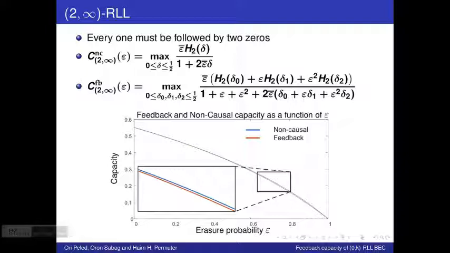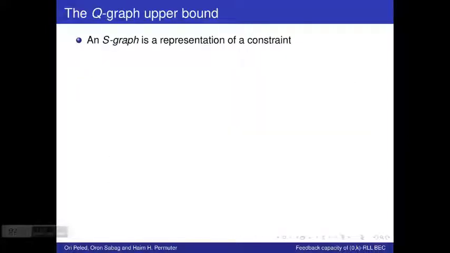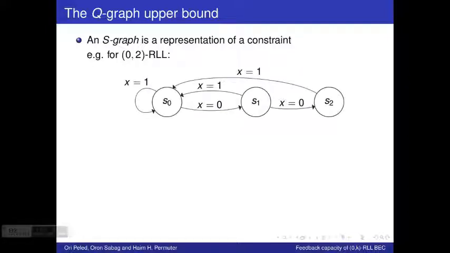A second method for providing an upper bound is what we call the utilization of a Q-graph. First of all, let me define an S-graph simply as a representation of a constraint. So, for example, if we use the 0-2 RLL constraint, then this graph is a representation of the 0-2 RLL constraint, meaning that every binary sequence that satisfies the 0-2 RLL constraint can be constructed by some walk over the labeled edges of this graph.